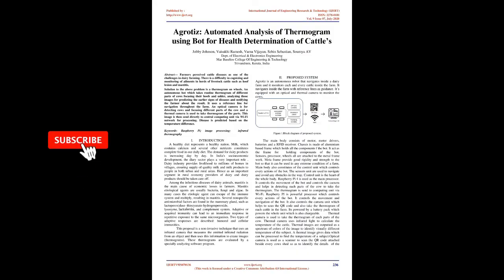Agrotiz: automated analysis of thermogram using bot for health determination of cattle. Abstract: farmers perceive cattle diseases as one of the challenges in dairy farming. There is a difficulty in recognizing and monitoring ailments in herds of livestock cattle, such as hoof lesion and mastitis. The solution to the above problem is a thermogram on wheels.